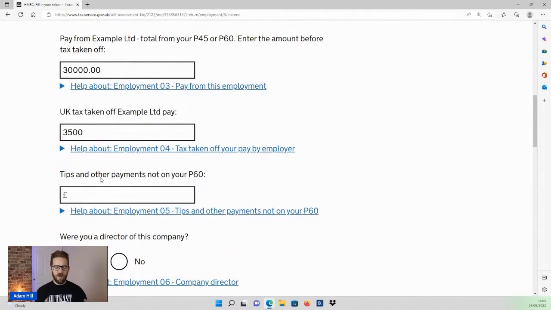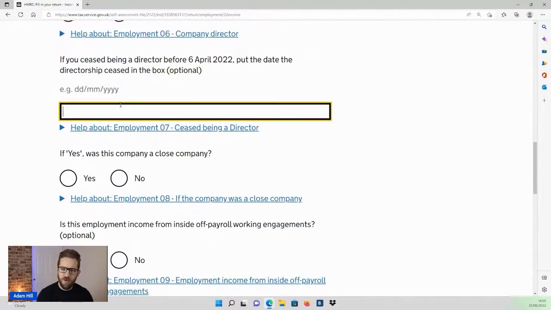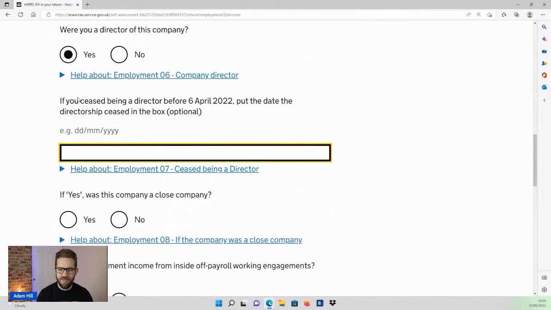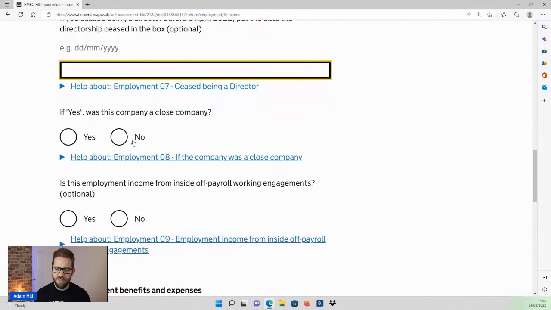Were you a director of the company? So if you're a director of a company, then you need to declare that here. And also if you ceased being a director. In this example, we'll assume that we are continuing the directorship. So we'll skip past that one. You don't have to enter a date.